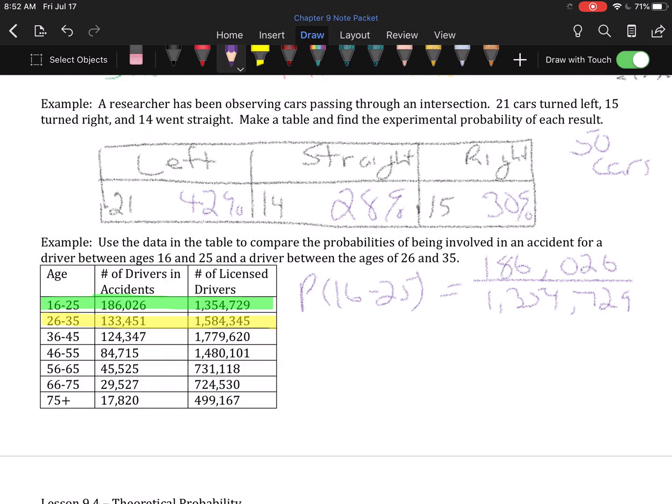186,026 divided by 1,354,729. And this is about 13.7%. It's 0.137. Moving my decimal point 2 places gets me my 13.7.